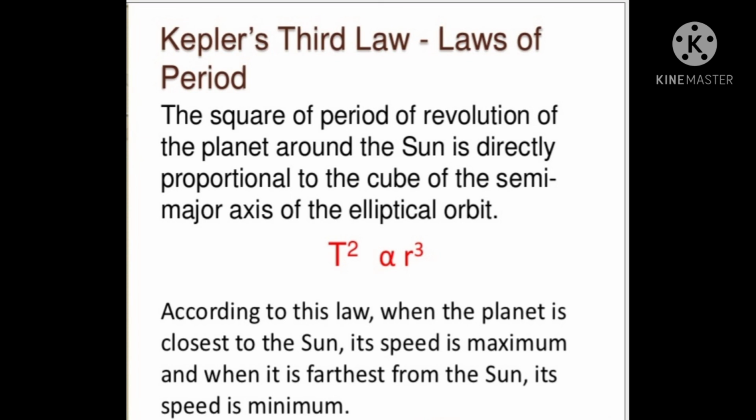Students, why is the speed maximum near the sun? That is because of the gravitational force. Gravitational force is maximum when the planet is near the sun, and it is minimum when the planet is farthest from the sun.